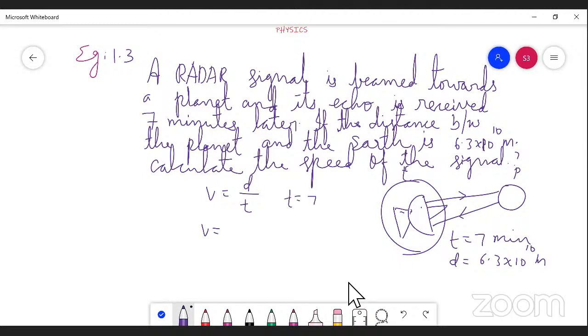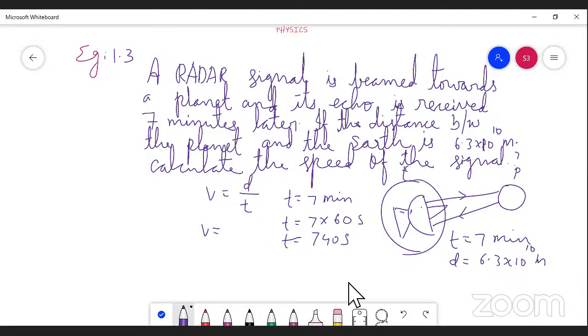T equal to seconds. 1 minute equal to 60 seconds. So T equal to 7 into 60 seconds. If you multiply these values, what will we get? 420 seconds will come, isn't it? So take these known values and substitute them in the formula.